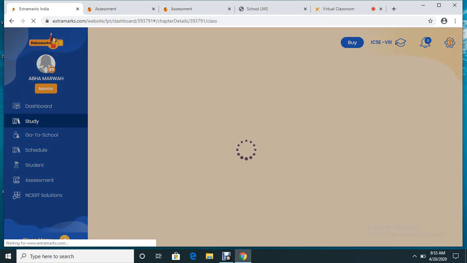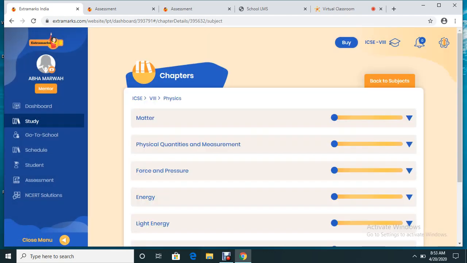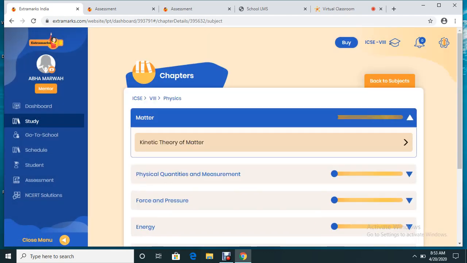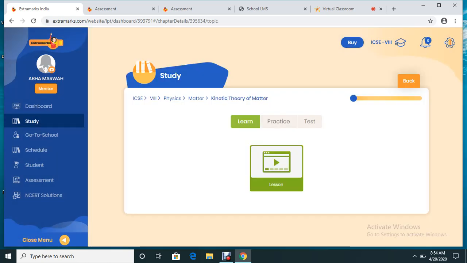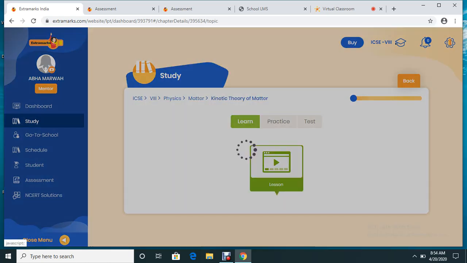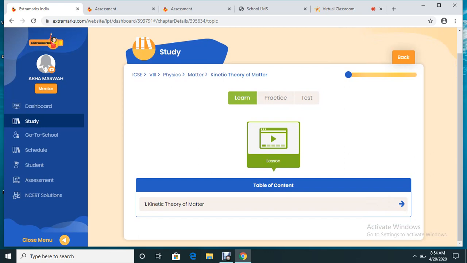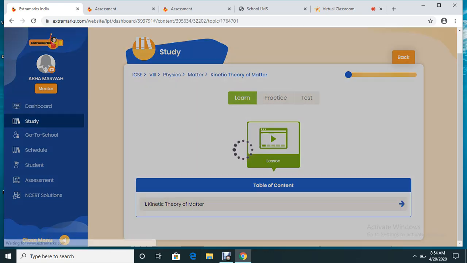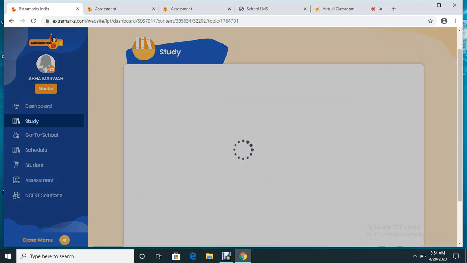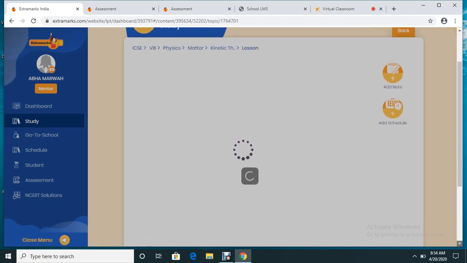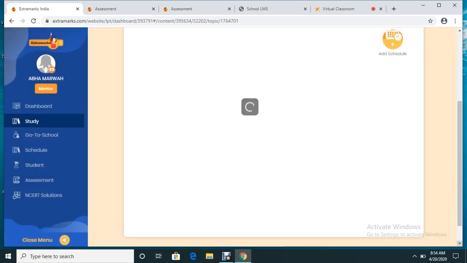So any point of time, if you want to showcase any extra marks content, you can actually open that particular chapter. You can open that particular subject or topic. You can open that particular sub topic, and finally whatever you want to show them, you can click on that button. Now once you click, you will see that it is reflecting here, kinetic theory of matter.